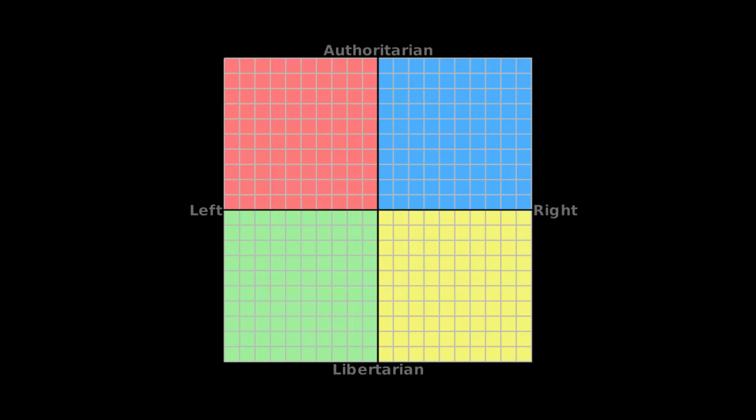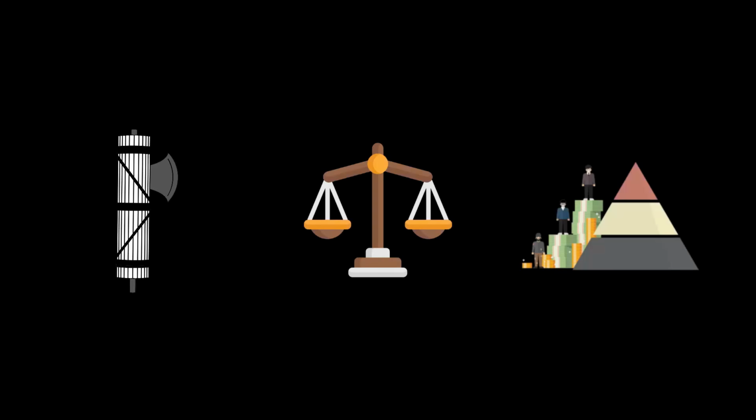However, what separates authoritarian right ideologies from libertarian ones is their belief in a strong centralized government. Governments in this quadrant tend to emphasize order, national unity, hierarchy, and obedience to authority. Civil liberties may be restricted to maintain stability or enforce national goals.